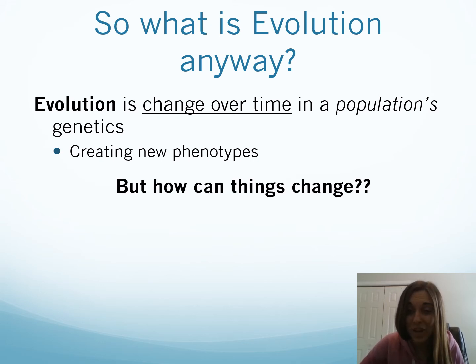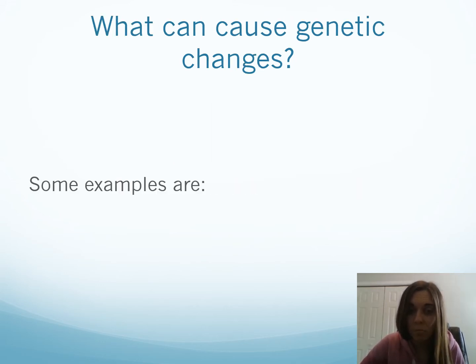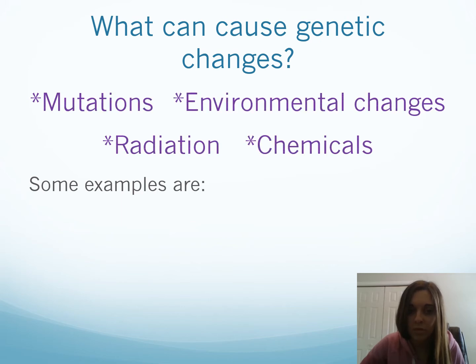How do these things change? There's a few examples. So, mutations in the DNA, environment changes. Therefore, those that have the best traits are going to survive those environmental changes. Those that don't have the good traits are going to die, and they're not going to pass on their genetics. Also, radiation and chemicals can affect the DNA and cause those changes.